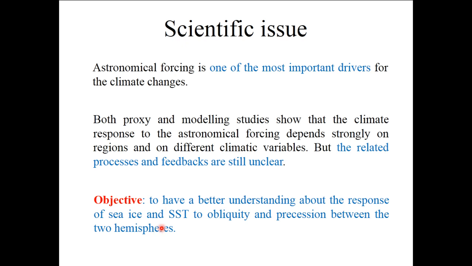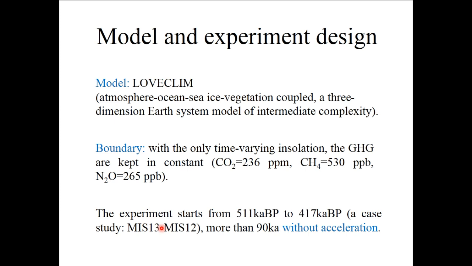So, in our study, we selected two of the most important climate variables, sea ice and sea surface temperature, to discuss the different response to precession and obliquity between the two hemispheres by numerical simulation. The model used in our study is Louvain, which is a three-dimensional Earth system model of intermediate complexity, and the atmosphere, ocean, sea ice, and vegetation are coupled.